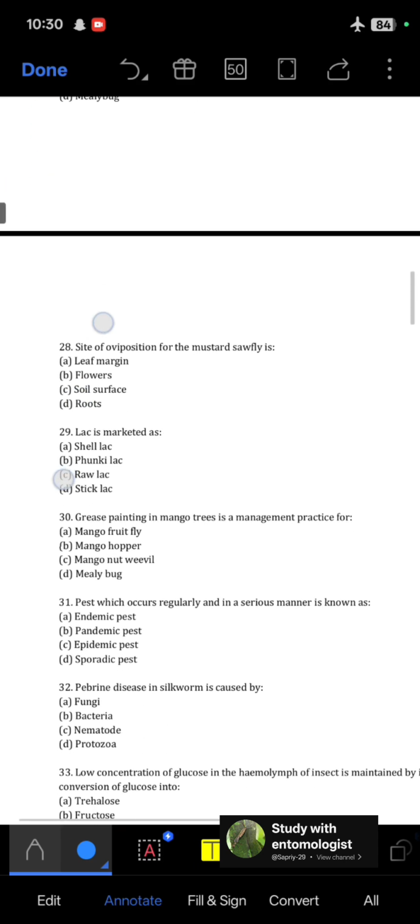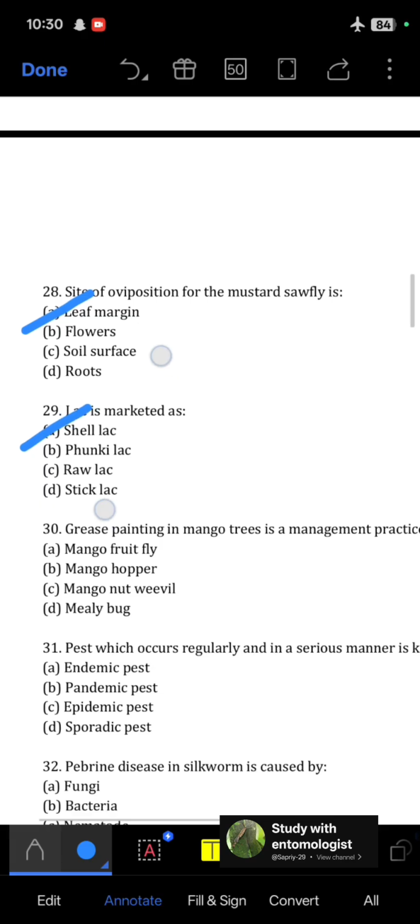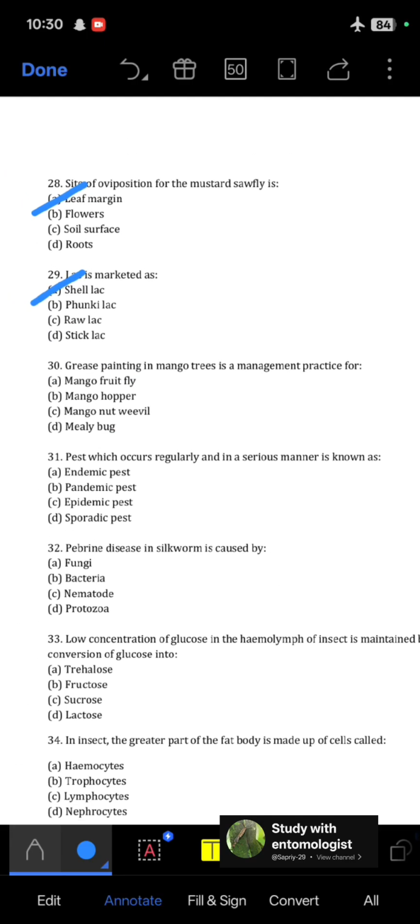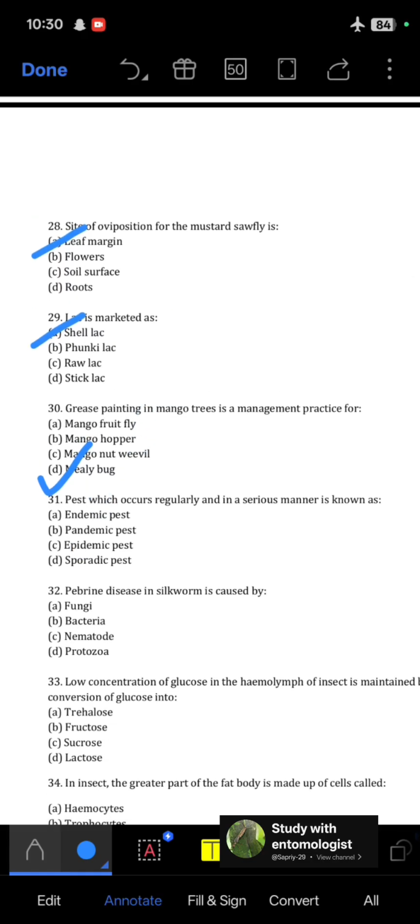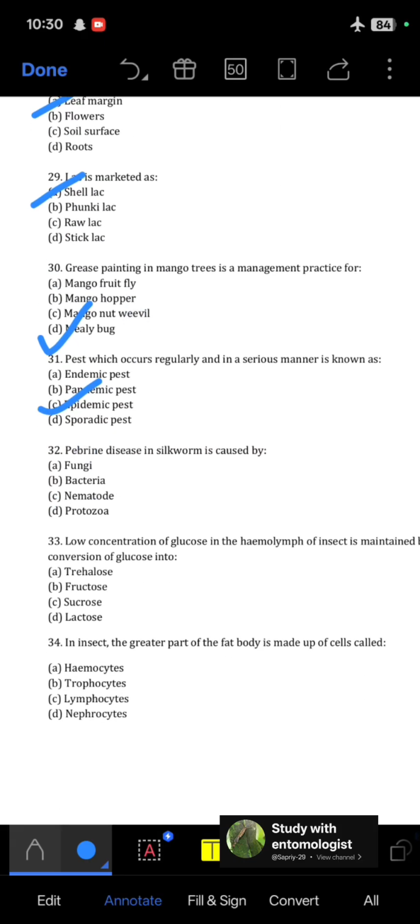Next is, site of oviposition for the mustard sawfly. So it is leaf margin. Next, lac is marketed as shellac. Next, grease banding in mango trees is a management practice for, we all know, that is a mango mealy bug. Next, pest which occur regularly and in a serious manner is known as epidemic pest. Next is, pebrine disease in silkworm is caused by, so it is caused by protozoa.